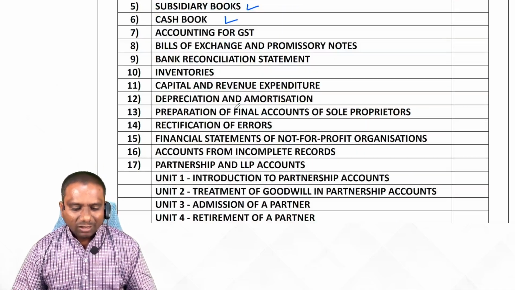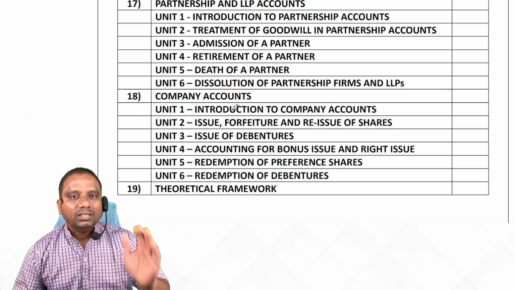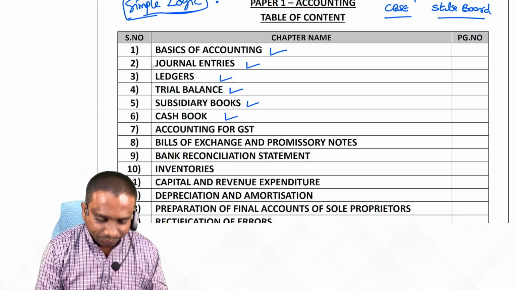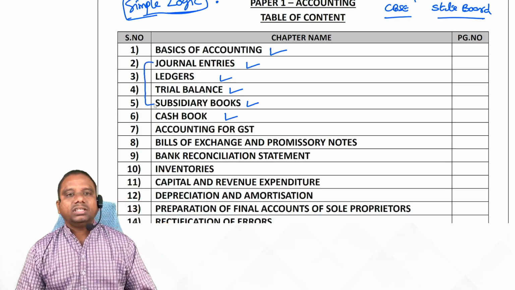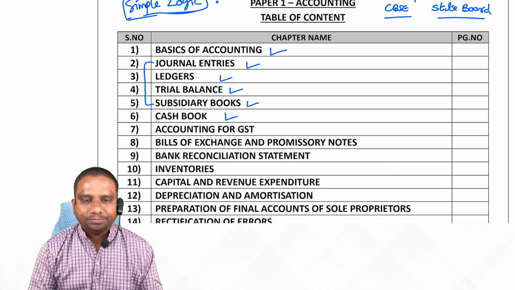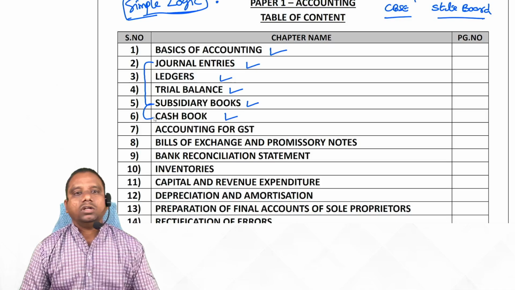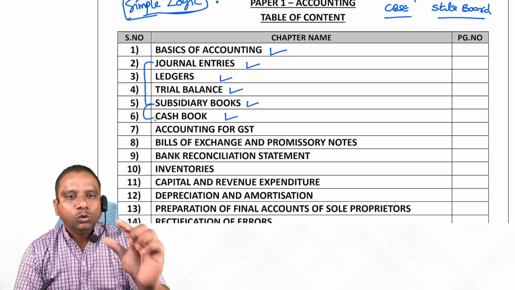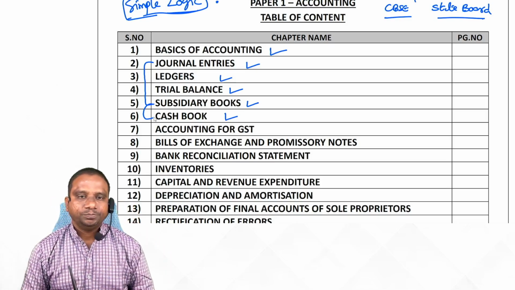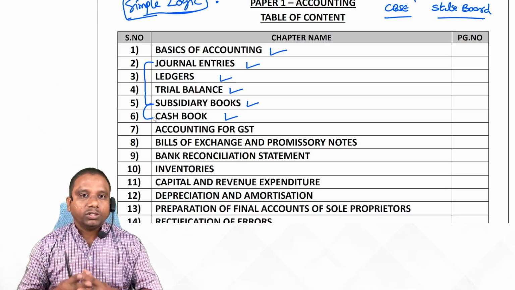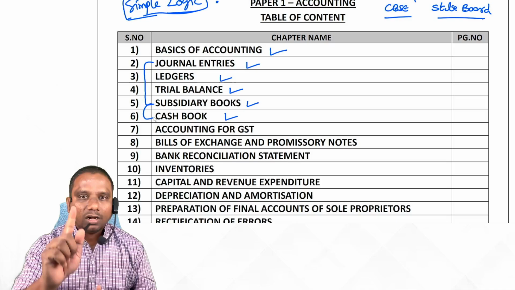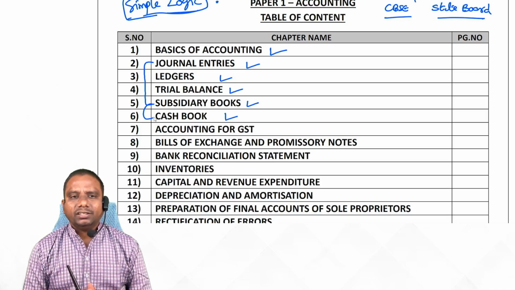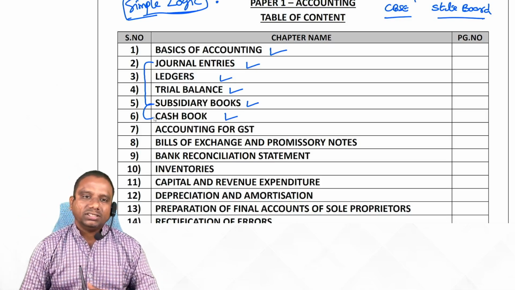Sir, we have this much syllabus now, sir. Yes, the total syllabus depends on these 4 chapters. Subsidiary books include the cash book also. Is it clear, students? Yes. That's why, while you are watching these videos, try to make important note points and understand the concept. If you did not understand, then simply go back and listen once again.